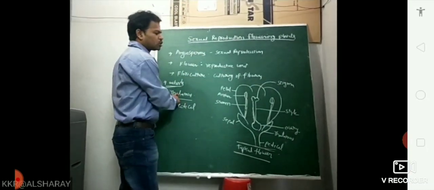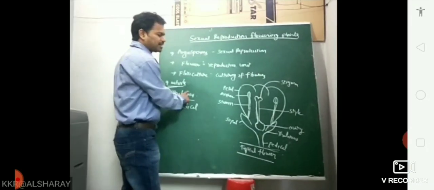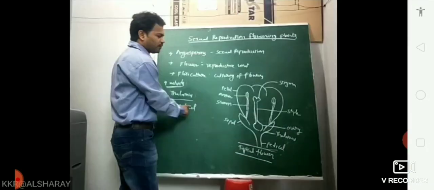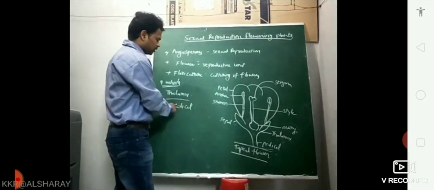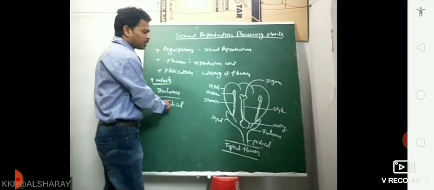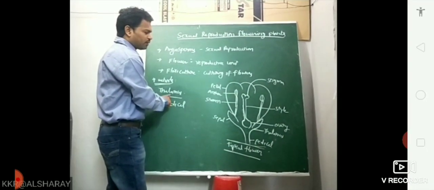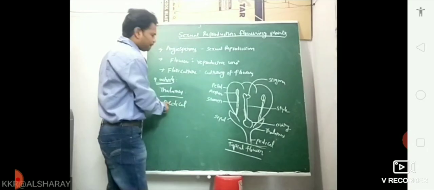So the thalamus, a swollen-like structure, is also called the receptacle. The pedicel is the stalk of the flower. The stalk is nothing but the part which is connected to the stem. The part of the flower which is connected to the stem is the pedicel.